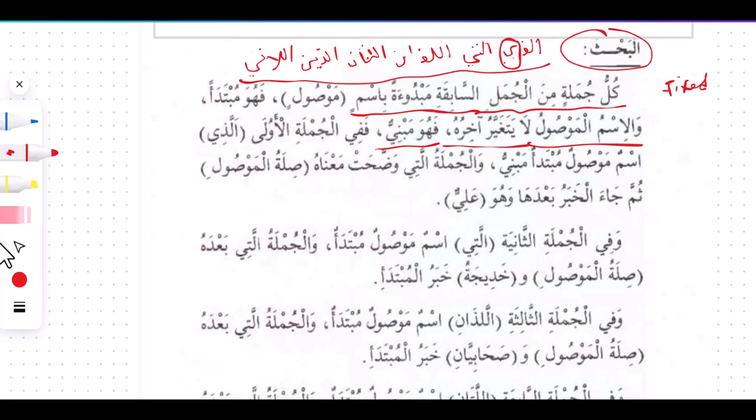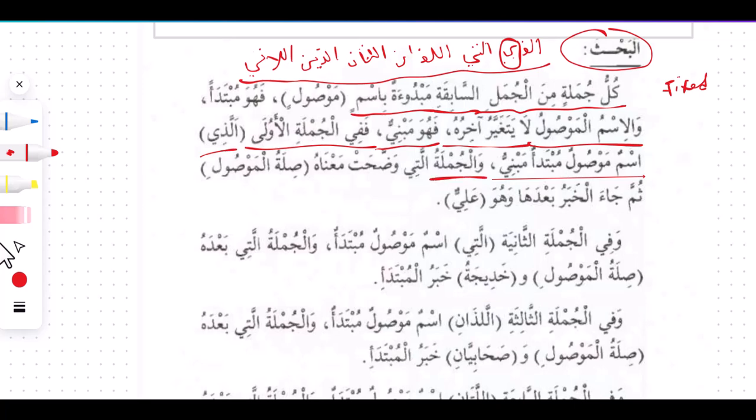In the first sentence, we have alladhi. Ismu mawsulun mubtada'un mabniyun, because it is the subject and it's not changing no matter the situation. Even if it is in the middle of the sentence, it's not going to change. If you like, put it to the back, it's not going to change. So that is why we call them what? Mabniyun. Ismu mawsulun mubtada'un mabniyun. So when we say alladhi now at the beginning of a sentence, what are we going to say? We are going to say ismu mawsulun mubtada'un mabniyun.